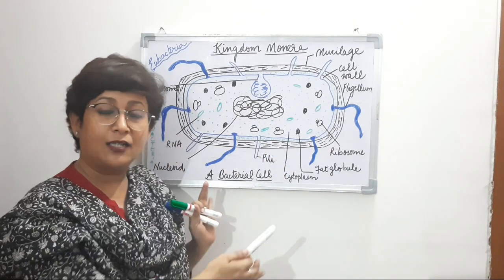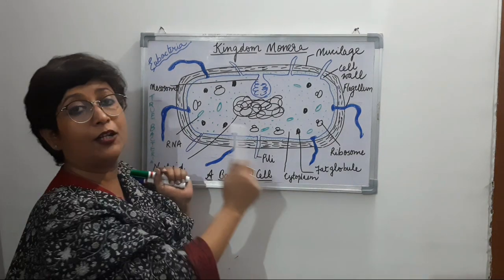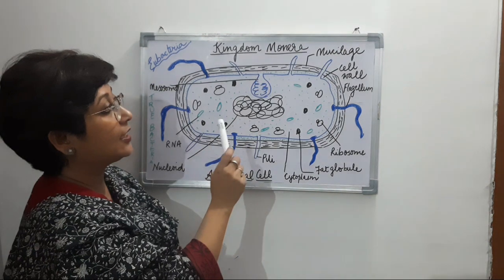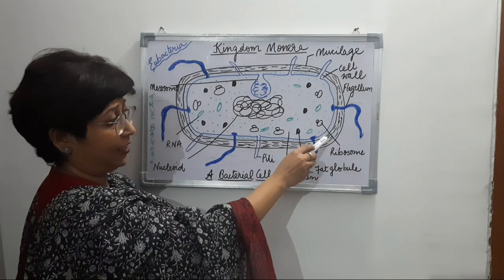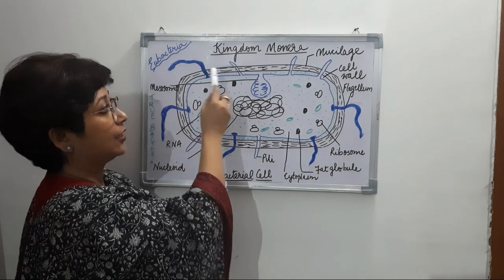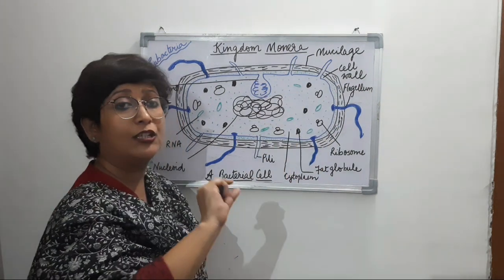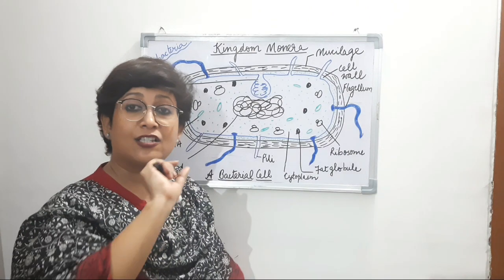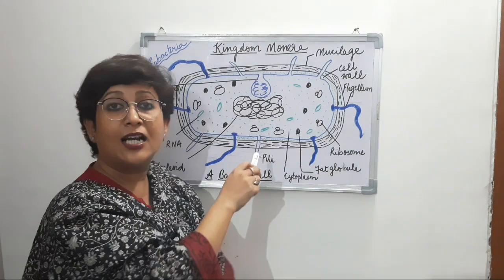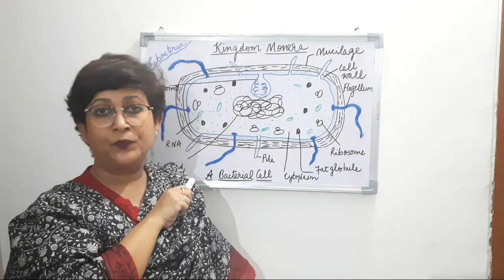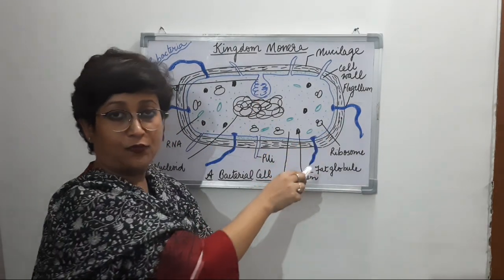Looking at this cell, the outermost layer, the one that I have drawn in black color, is the mucilage. Mucilage is a slimy, sticky layer found outside the bacterial cell. It is a protective layer, which they develop later on.